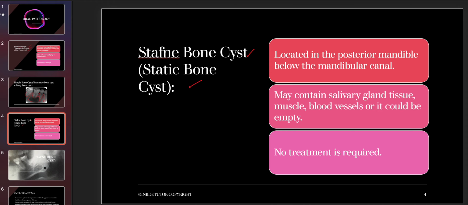As I've already mentioned, it is located in the posterior mandible and it is below the mandibular canal, guys. I'm going to repeat this point again: the major difference between the simple bone cyst and the Stafne bone cyst, or static bone cyst, is that the simple bone cyst is present above the mandibular canal, and the Stafne bone cyst is present below the mandibular canal. Now it may contain salivary gland tissue, muscle, blood vessels, or again it could be empty, and no treatment is required for Stafne bone cyst.